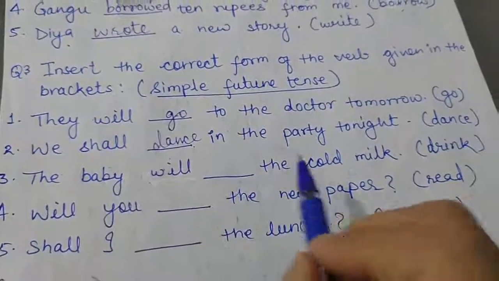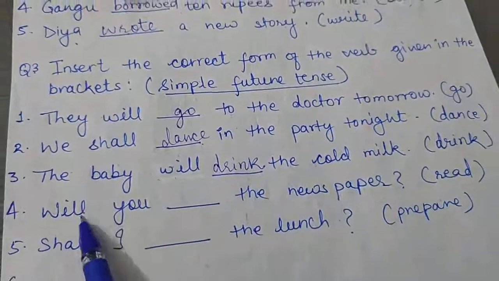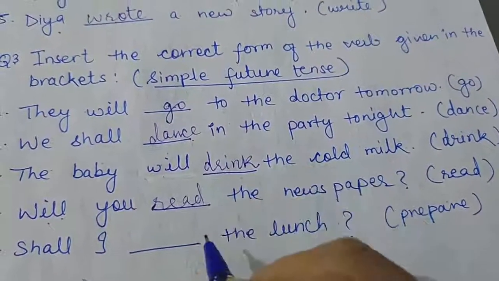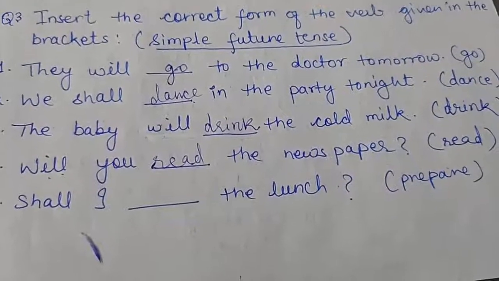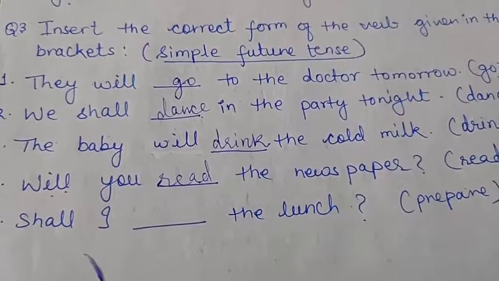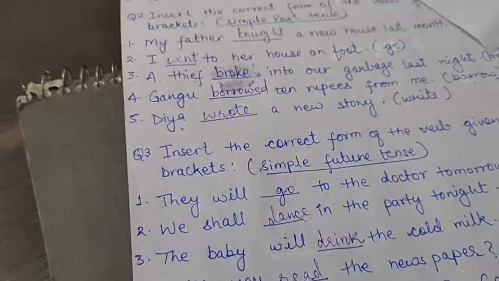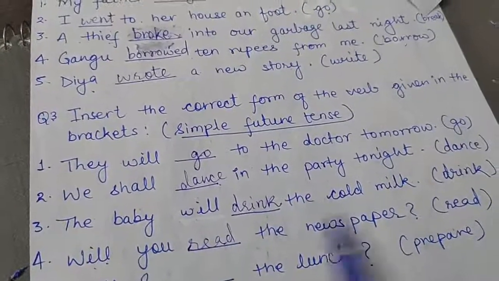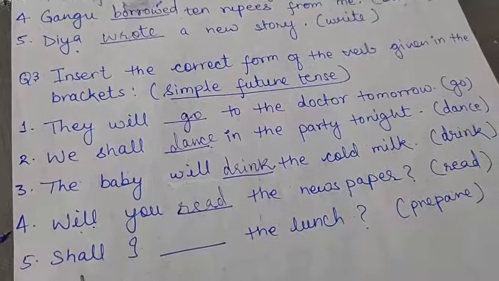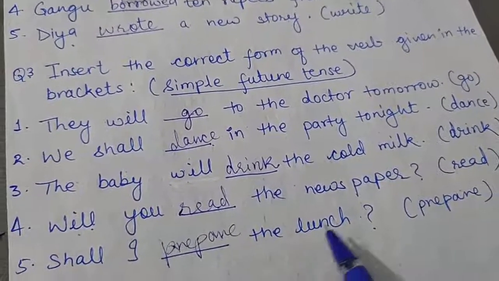The baby will drink. Next is will you dash read the newspaper. Whenever we are in simple future tense, we will always use the verb in the first form. So, will you read the newspaper? Shall I prepare? Shall I prepare the lunch?